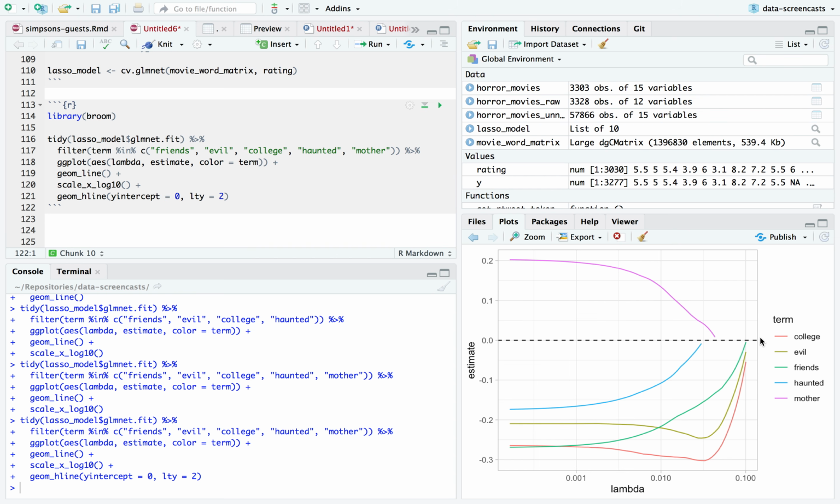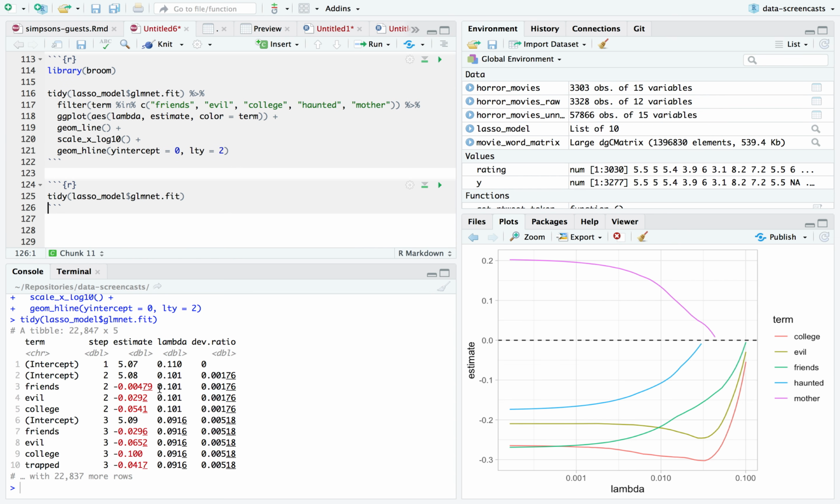All right, so this is a couple of our terms. We're showing a plot of it. Now, if I picked a very early lambda, let's take a look at this. If I picked this value of lambda in the second step, the only thing I would say is, to predict a rating, we start with 5.07. If there's the word college, we subtract 0.05. Word evil, we subtract 0.03. Friends, we subtract a very small amount. It's not a very actively predictive model. So how do we choose lambda?